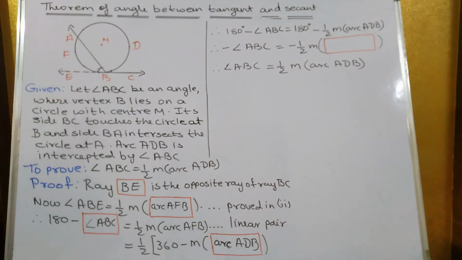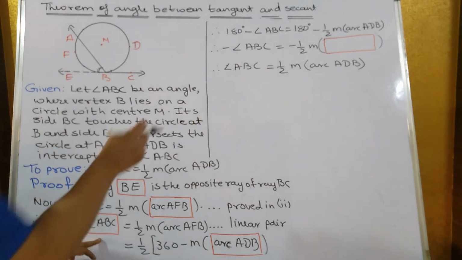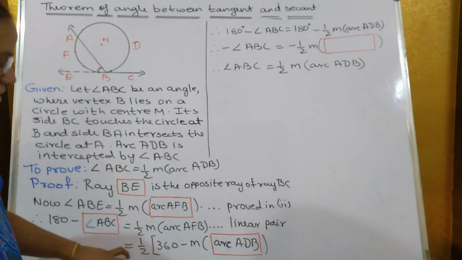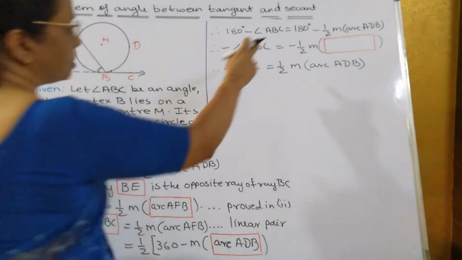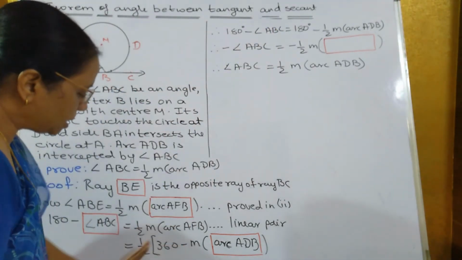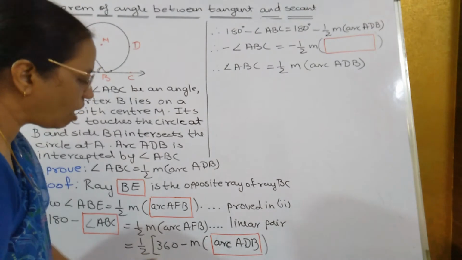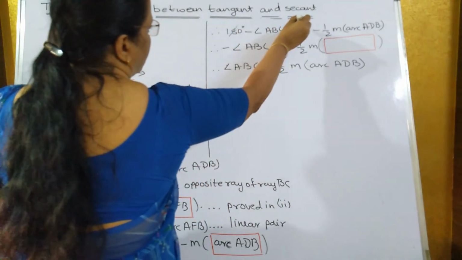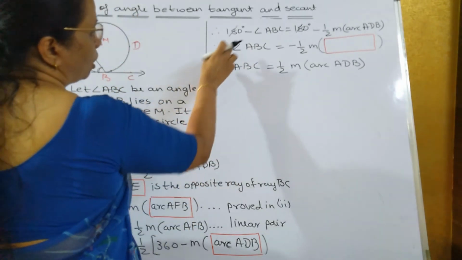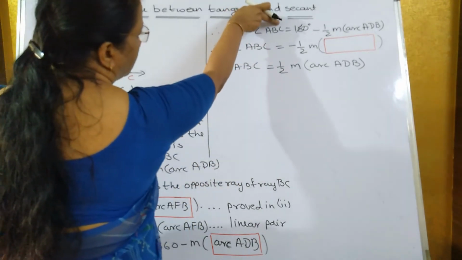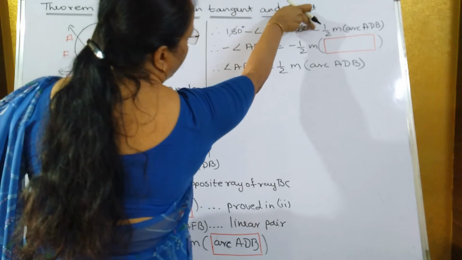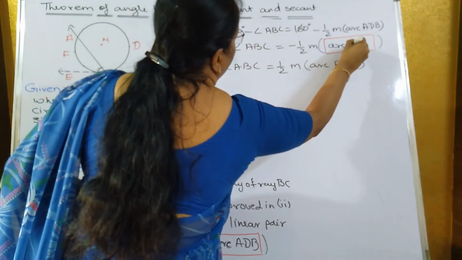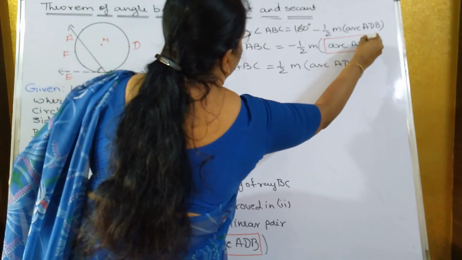So 180 degrees minus angle ABC is equal to half of 360, which is 180, minus, taking this half inside, half measure arc ADB. Now 180 and 180 will get eliminated. So you will get minus angle ABC is equal to minus half measure arc ADB.